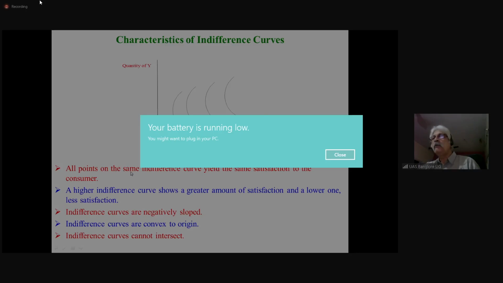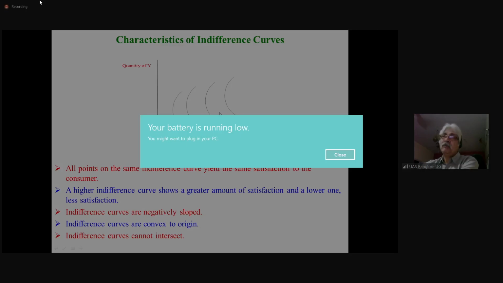So all points on the same indifference curve yield the same satisfaction to the consumer. This we have seen in the previous slide. A higher indifference curve shows a greater amount of satisfaction. So as you move away from the origin, to a higher indifference curve, it indicates greater satisfaction.